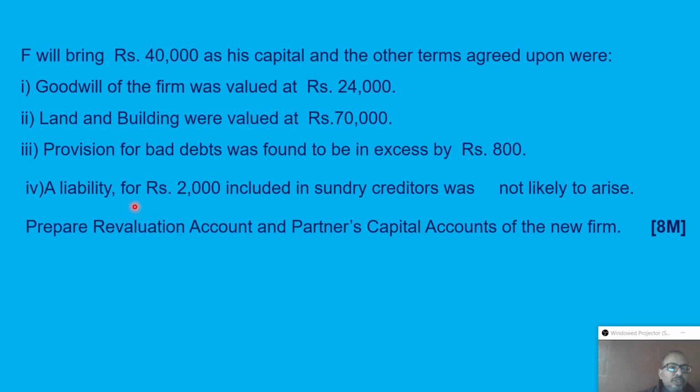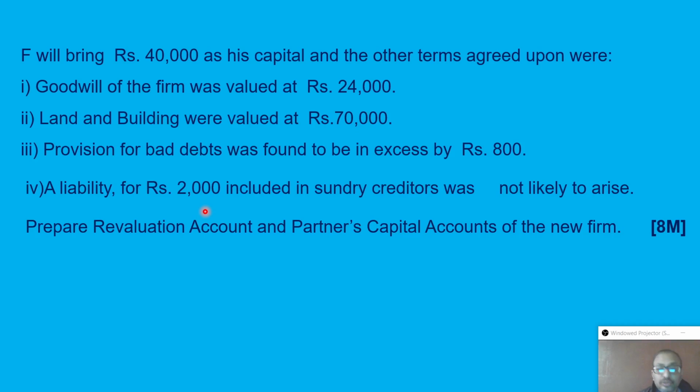Now this is a common term. A liability of rupees 2,000 included in sundry creditors was not likely to arise. This is also a good sign for the partnership firm, that the supplier also doesn't want their money. This is a decrease in current liability. 2,000 included in the sundry creditors, no need to pay that amount to creditors. We have to prepare the revaluation account and partners' capital accounts of the new partnership firm.